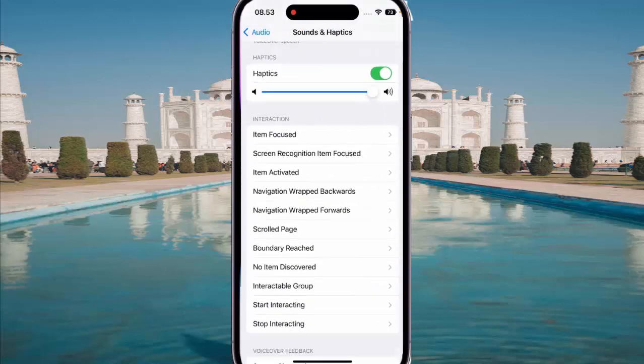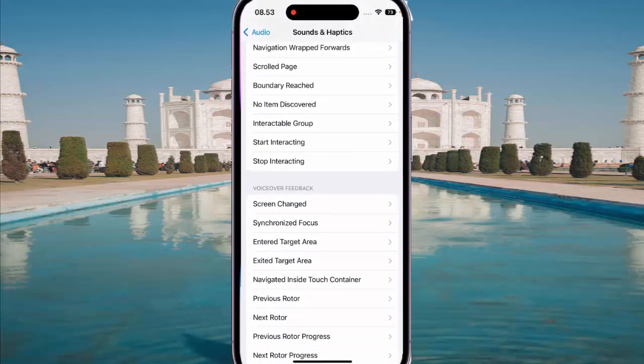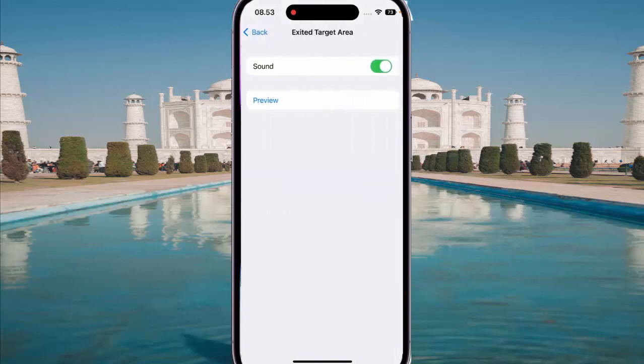Next, scroll down the screen, and then under VoiceOver Feedback section, tap Exit the Target Area, and then tap the on/off set next to Sound to enable or disable this option.